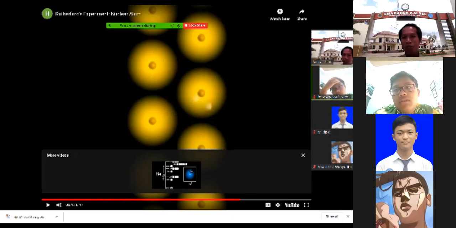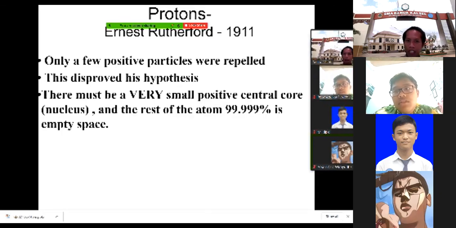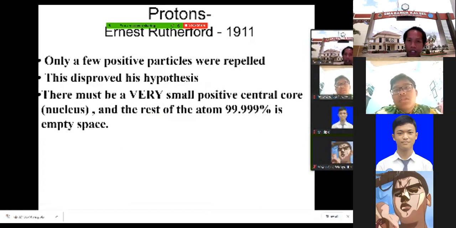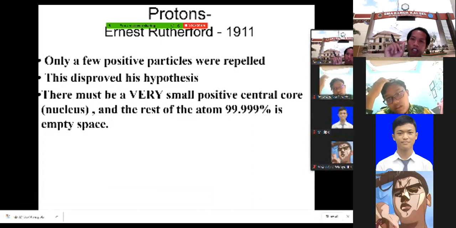So that's why Rutherford actually found the nucleus. He said that there must be a very small positive central core, called a nucleus, and the rest of the atom, 99.9999%, is empty space. So this small core in the middle is called a nucleus.